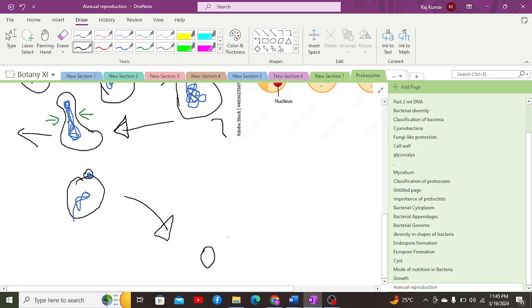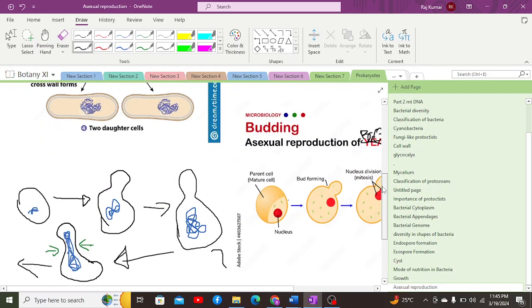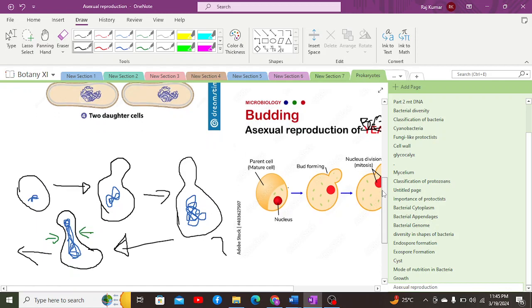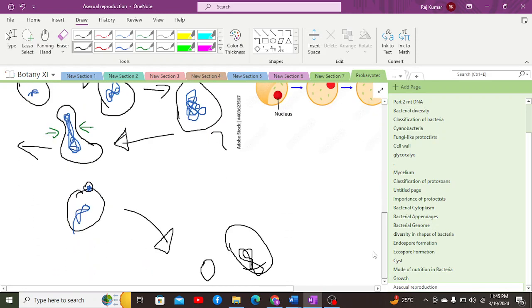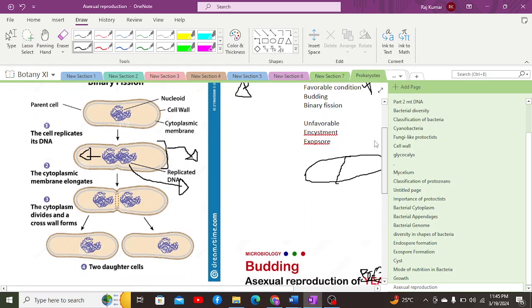After the maturation, it would develop into a separate bacterial cell. So this is how the process of budding occurs, and it is just that simple.